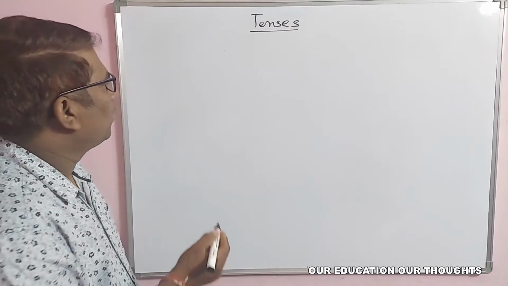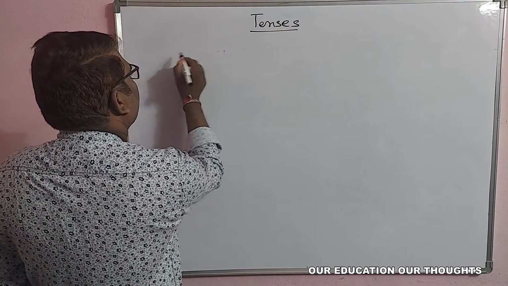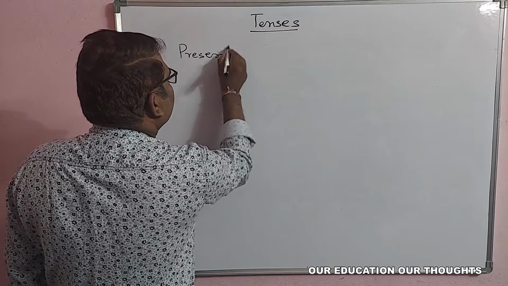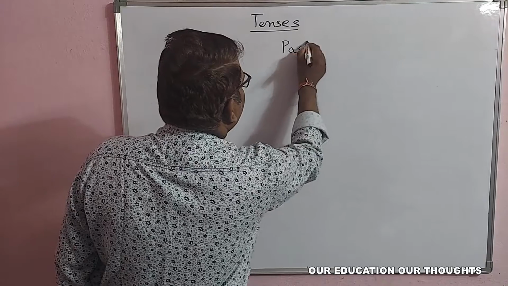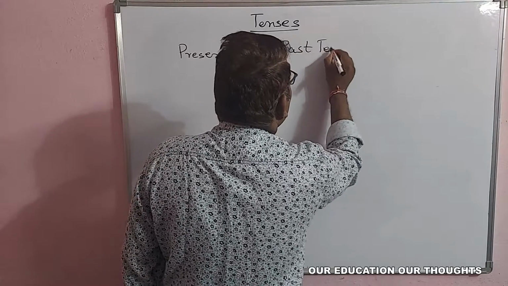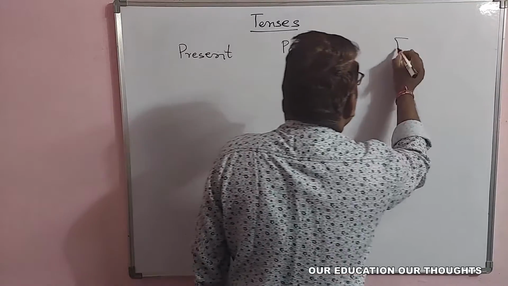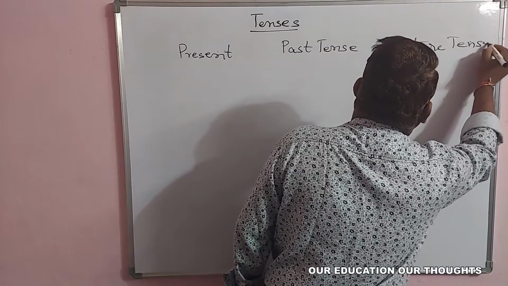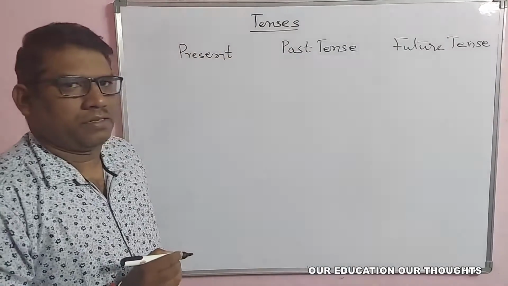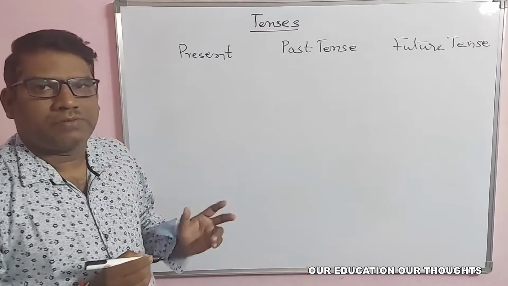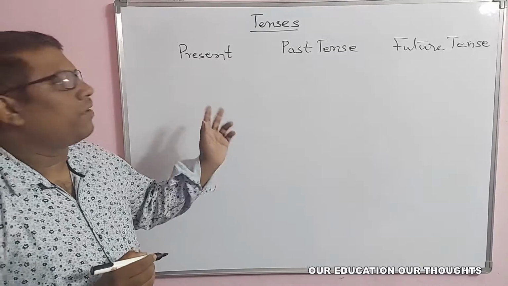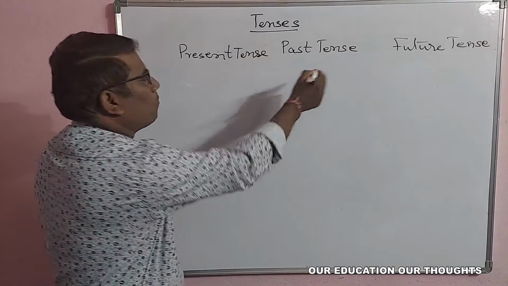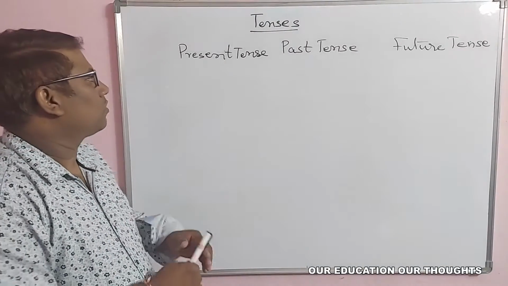Today, let us see the present tense, past tense, and future tense. These are the basic major tenses. According to the time in which the action is done, we divide them into present tense, past tense, and future tense.